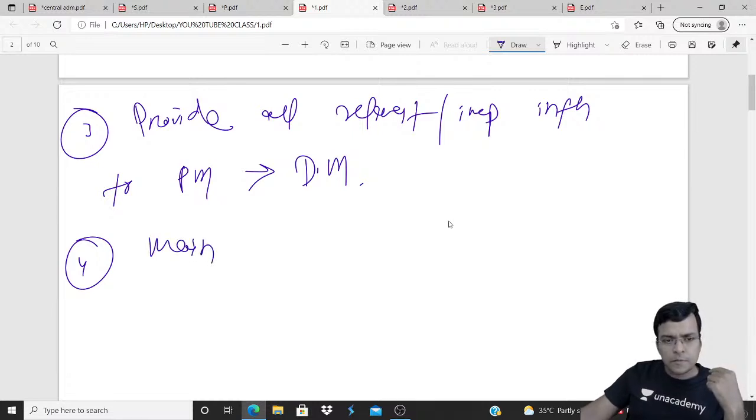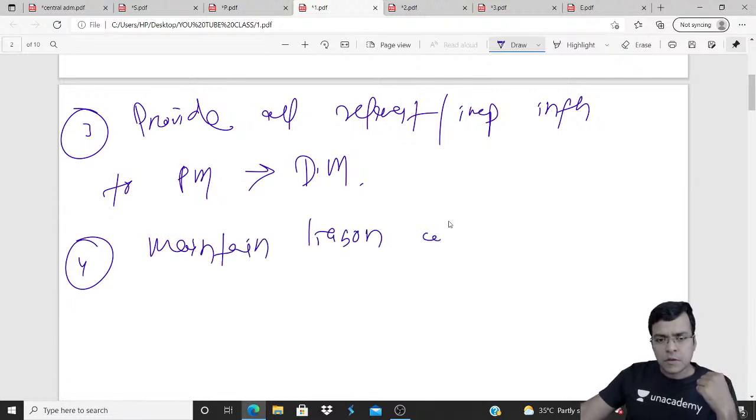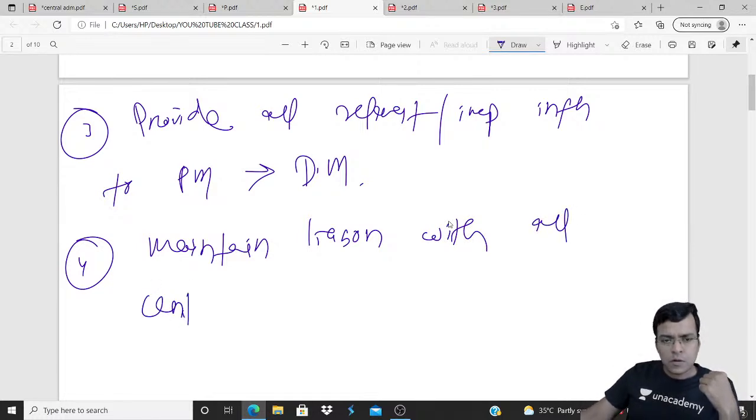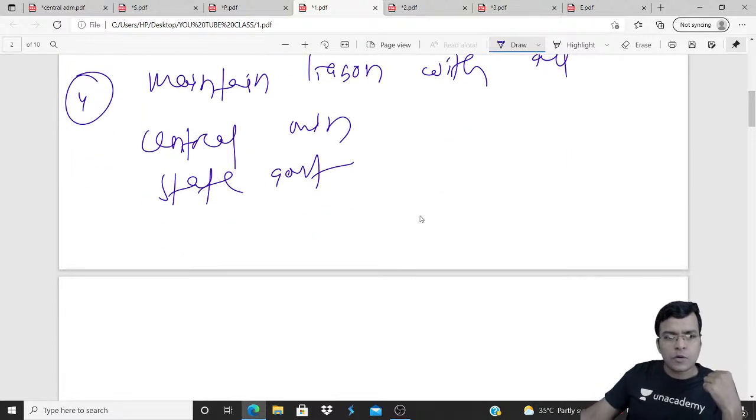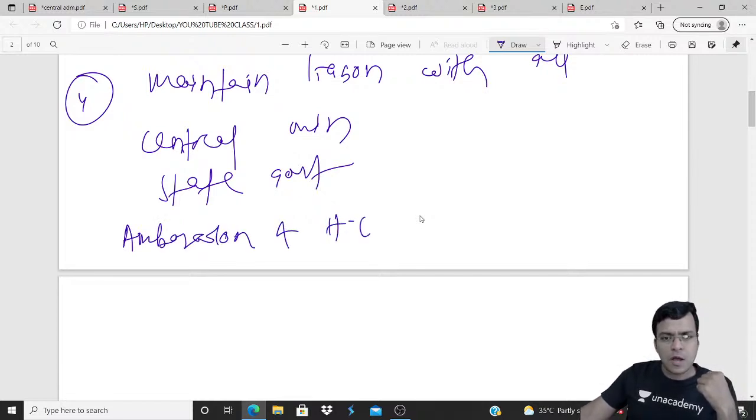Maintain liaison with all central ministries, state governments, and you can call all these, ambassadors and high commissioners of foreign countries.